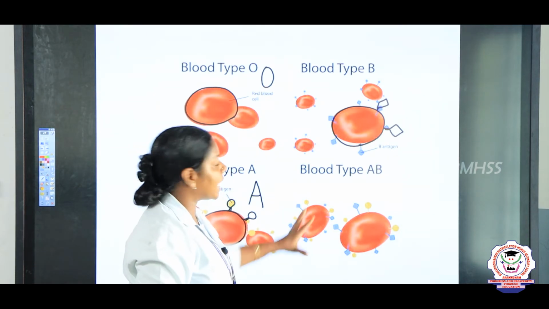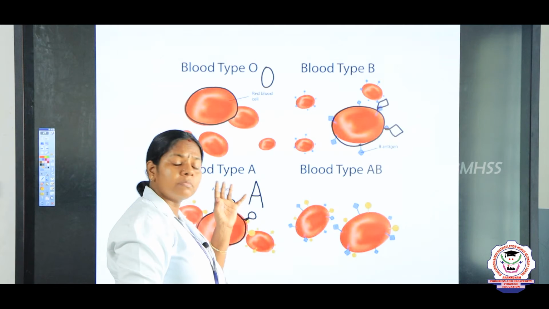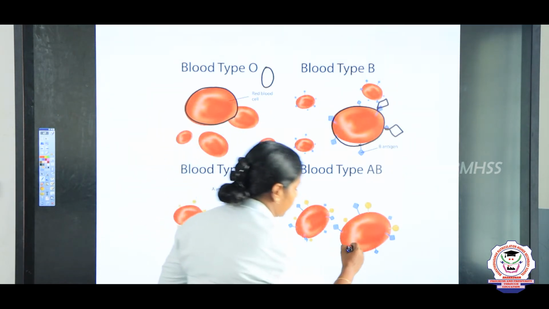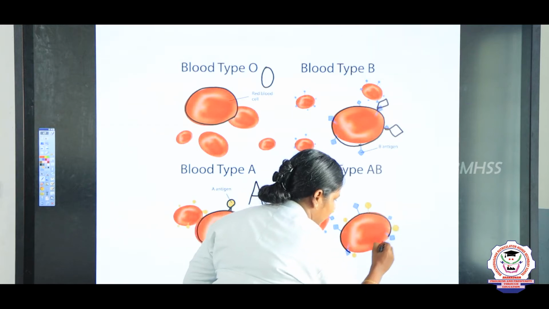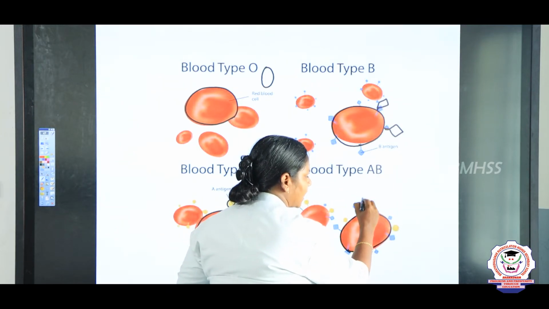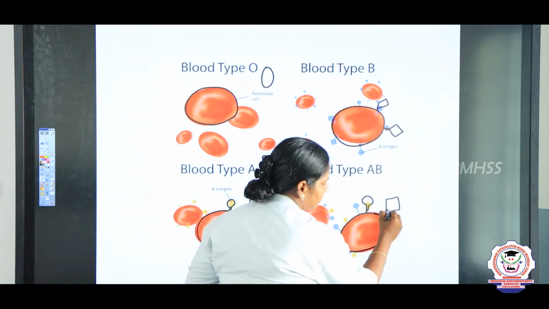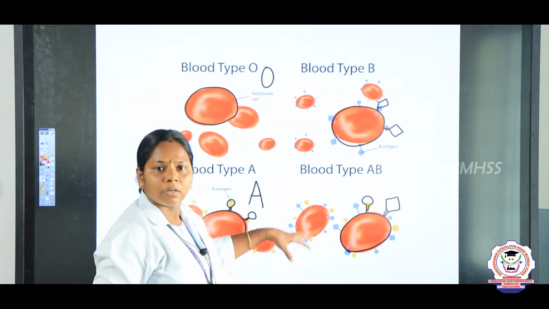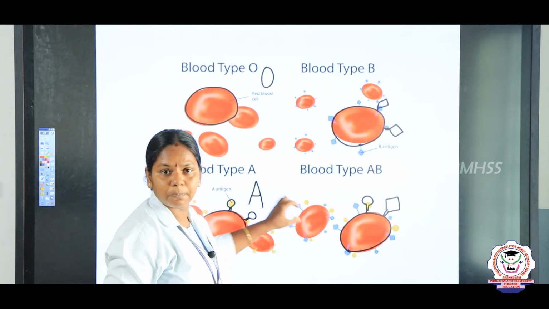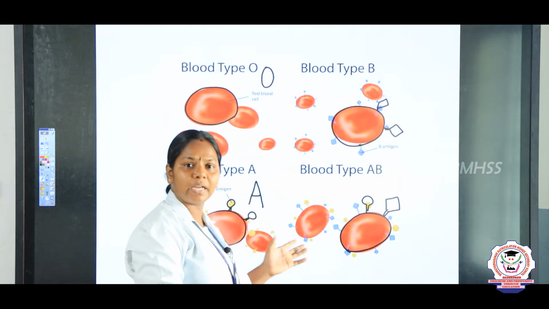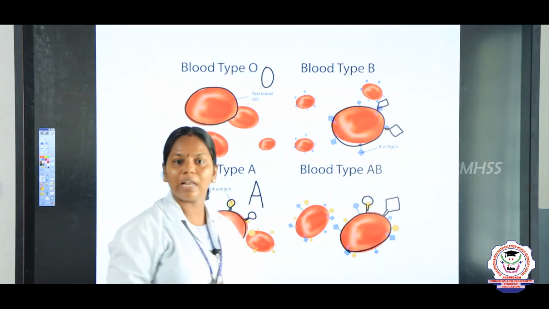And AB blood group: the person's RBC has both A and B antigen. For example, this is the RBC, and the person has both the A antigen and the B antigen. Such a type of RBC, we say the person possesses the AB blood group. So, this is how they determine the blood group in the laboratories.